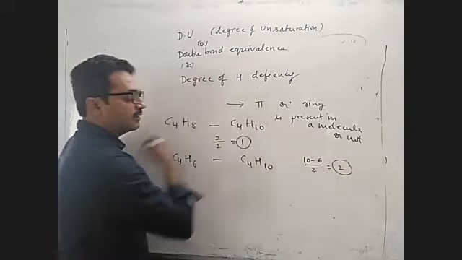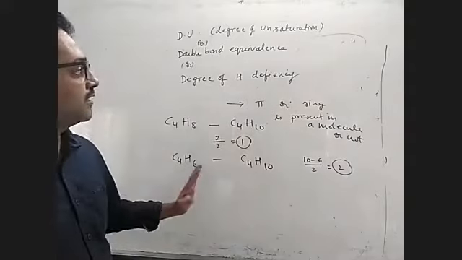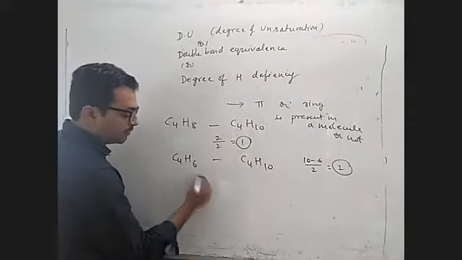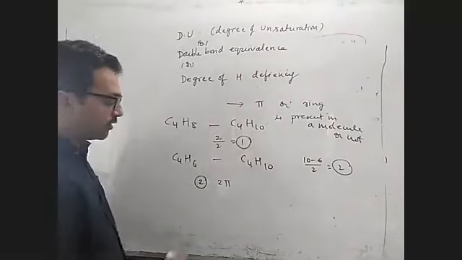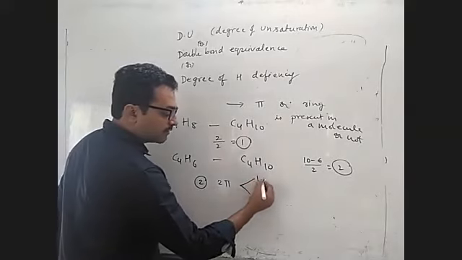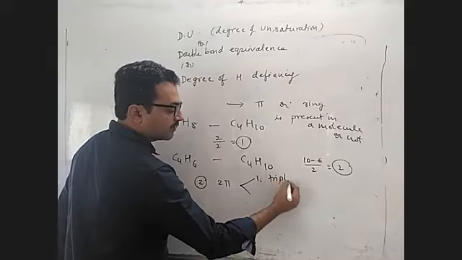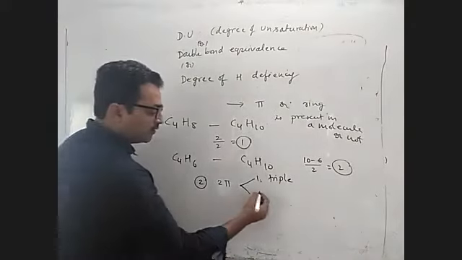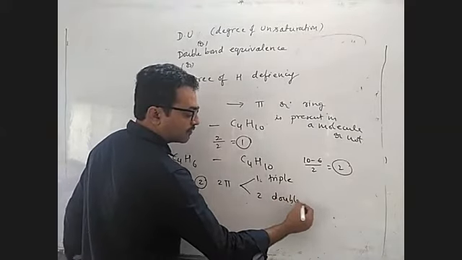So 2 is the degree of unsaturation, or degree of hydrogen deficiency, or double bond equivalence. What does this 2 mean? It may have 2 pi bonds. One triple bond can be present, because in one triple bond, one is a sigma bond and 2 are pi bonds. Or it may be 2 double bonds.